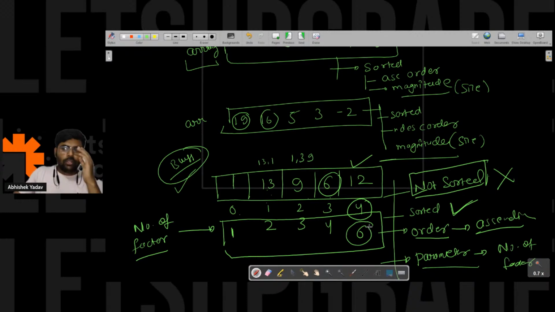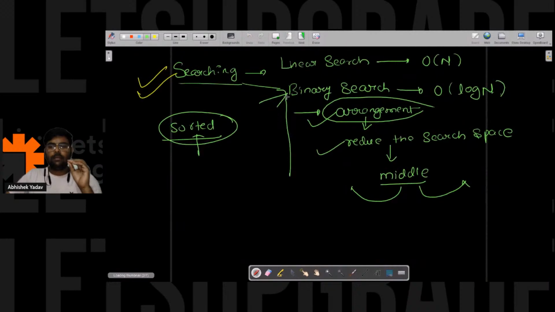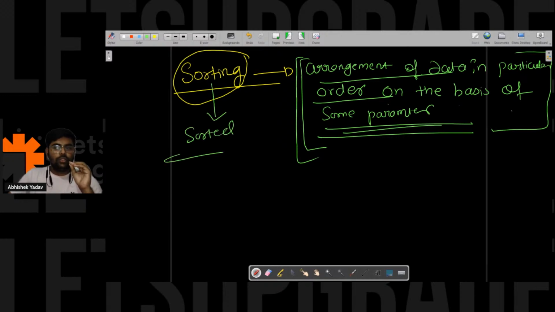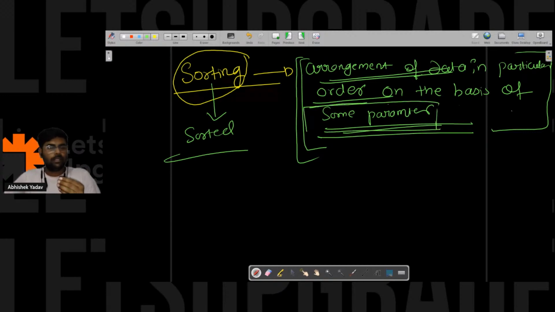Everyone is clear? My main point is that you have to see this definition. When you are saying that the data is sorted, you should be clear with these three parts: it should have some arrangement, it should follow some order, and it should have some parameter, right?